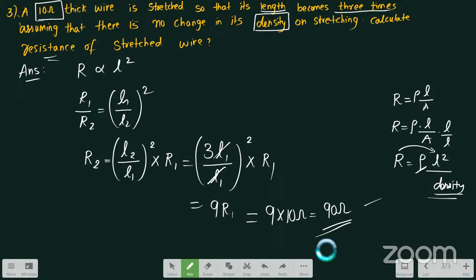So we are done with the problems from moving charges and magnetism, the problems of nuclei, and the problems regarding capacitors. So let us move on to the problems from waves. Some important problems from waves are regarding open pipe and closed pipe. Here, the first important numerical from waves will be a closed organ pipe.